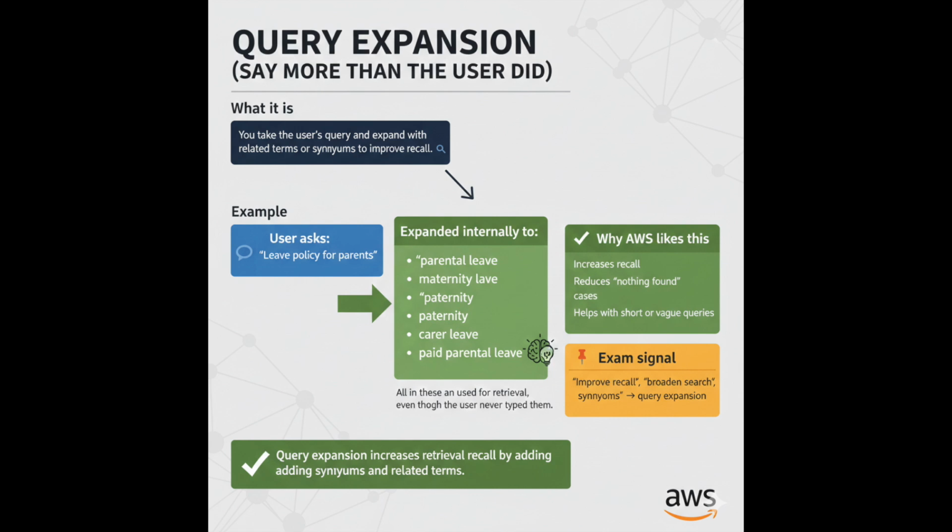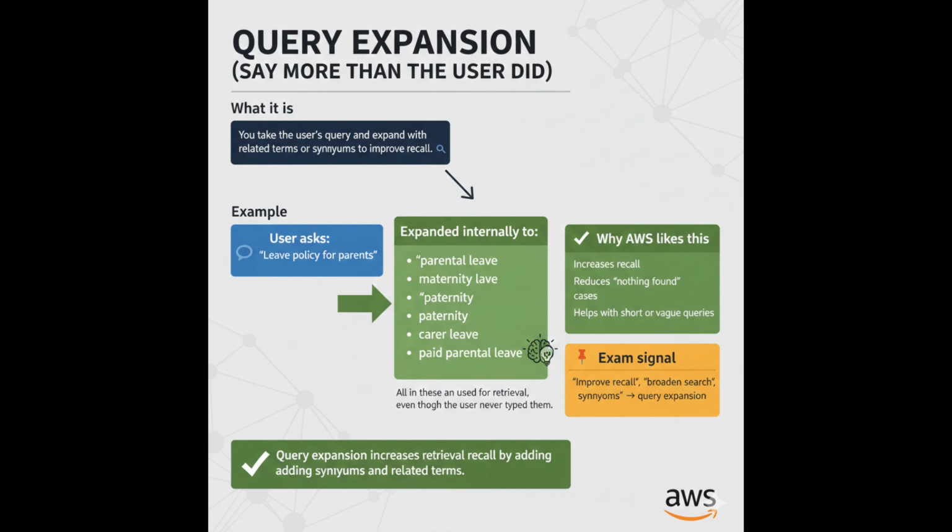2. Query expansion. Say more than the user did. What it is: you take the user's query and expand it with related terms or synonyms to improve recall. Example, user asks, "leave policy for parents." Expanded internally to parental leave, maternity leave, paternity leave, carer leave, paid parental leave. All of these are used for retrieval even though the user never typed them.